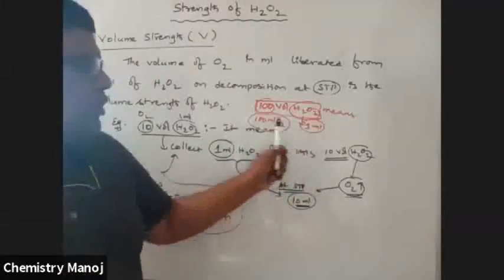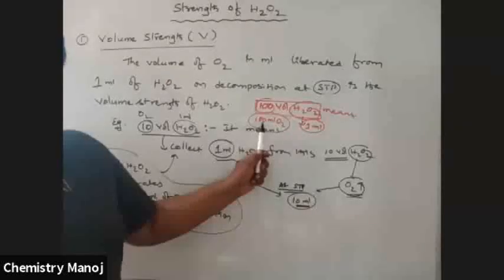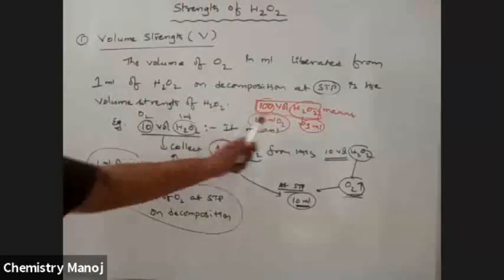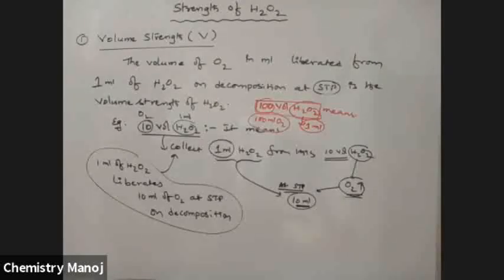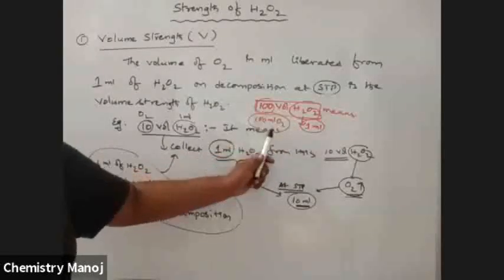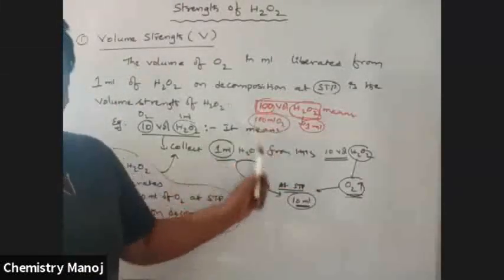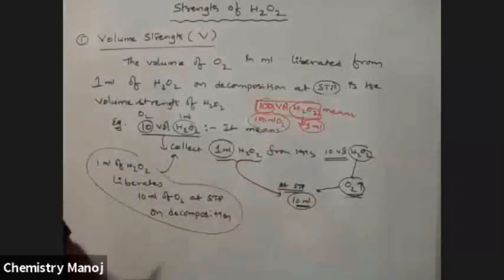So 1 ml of the H2O2 liberates 100 ml O2. Here 1 ml of this H2O2 liberates only 10 ml O2. Here 1 ml gives 100 ml O2, so more O2 is liberated; here less O2 is liberated. That way it is more concentrated than this one. Am I correct? So what is the meaning of 100 volume H2O2? 1 ml of that H2O2 on decomposition gives 100 ml of O2 at STP. Now let us take one more.